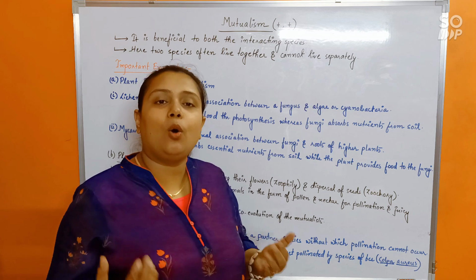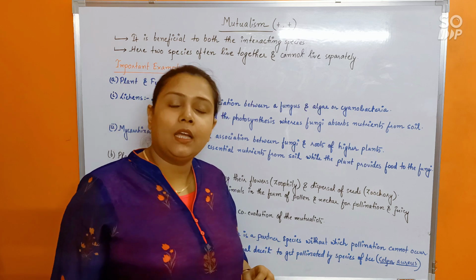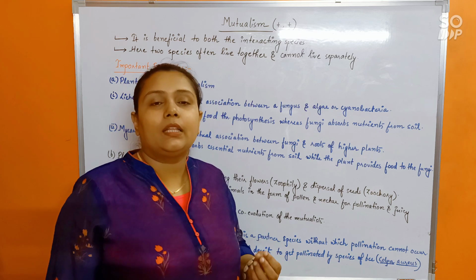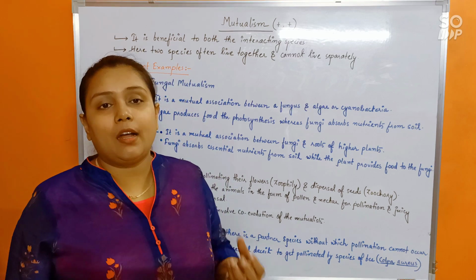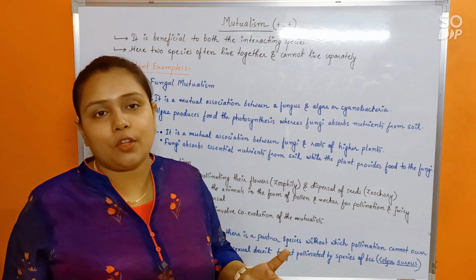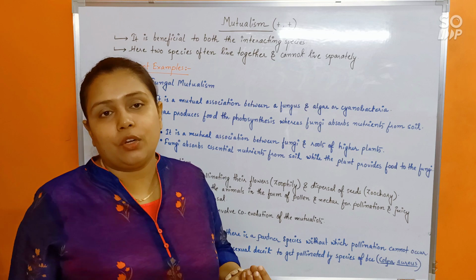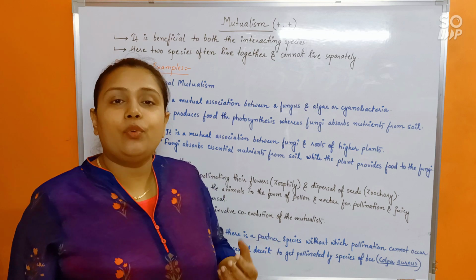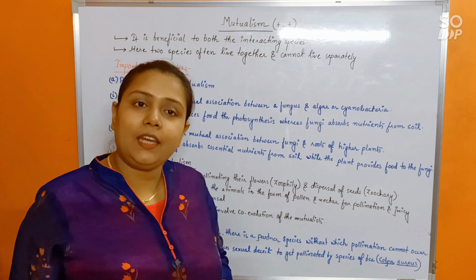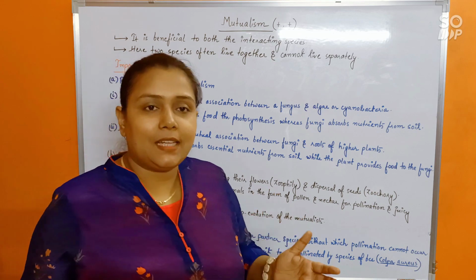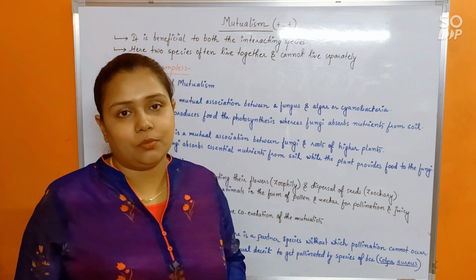If separated, the orchid or those plants won't be able to survive. So do remember this, fine. And also I think you remember that mycorrhiza again can be of two types, that is ectomycorrhiza, where the fungal component remains outside the roots of the plant, and endomycorrhiza, where the fungal component will remain inside the roots of the plant, which we also refer to as VAM, vesicular arbuscular mycorrhiza. Right? So all of that information in detail won't be required here in ecology, but the basic things should be clear to you. Okay?